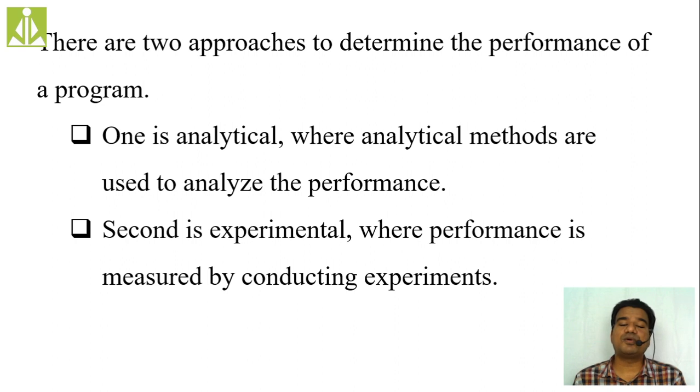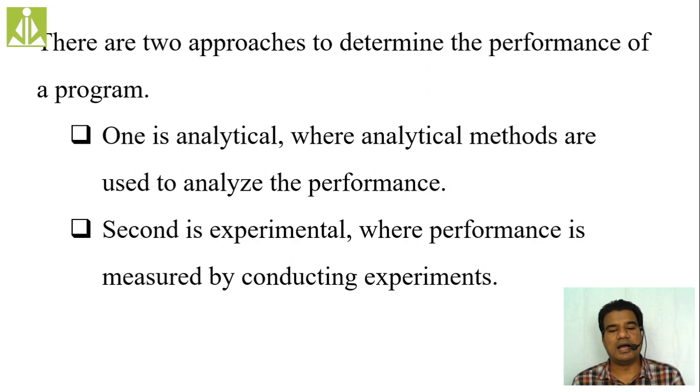So there are two approaches to determine the performance of an algorithm, or performance of a program. One is the analytical way, and the other one is the experimental way. Two approaches, the ways in which we are going to analyze the performance: the analytical way and the experimental way.